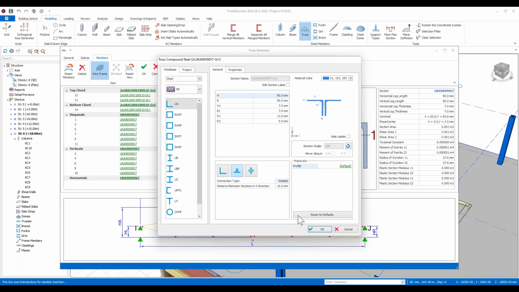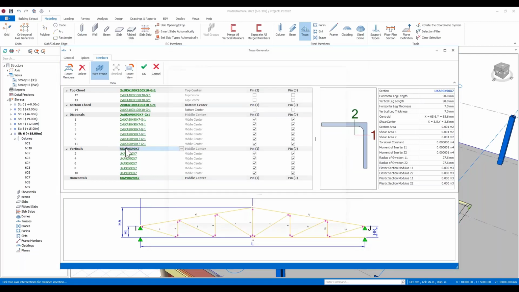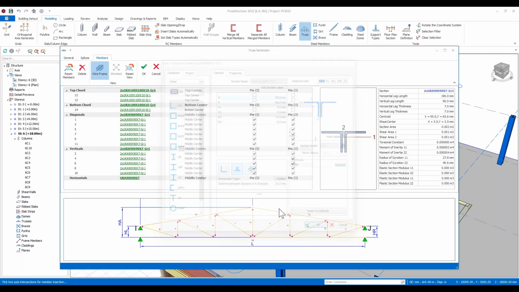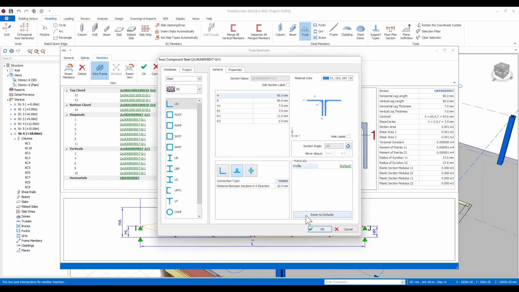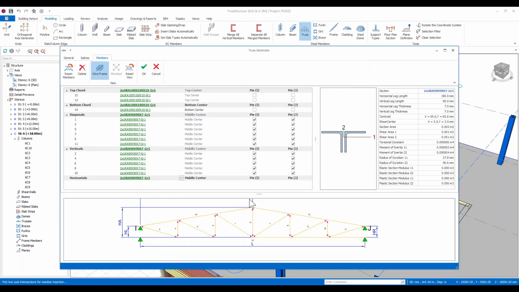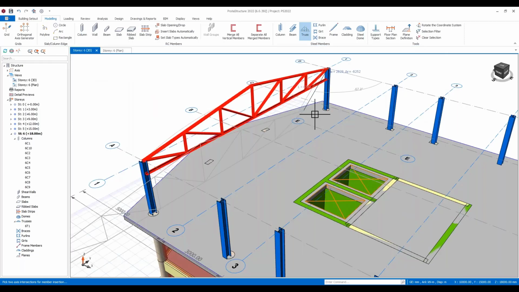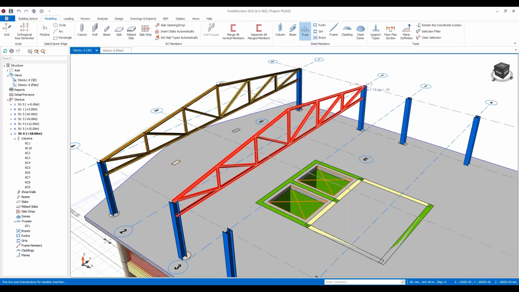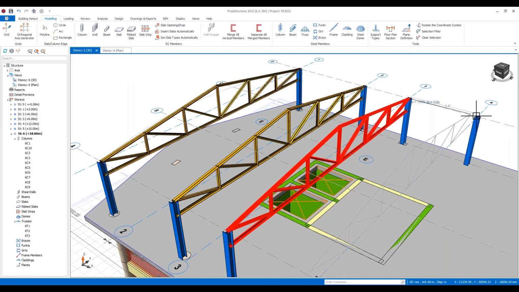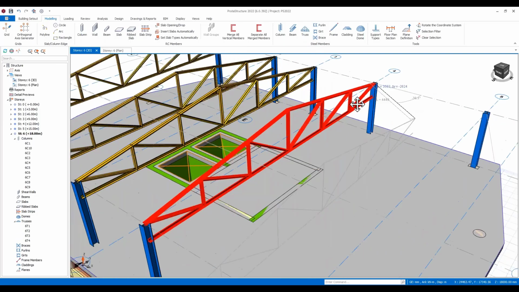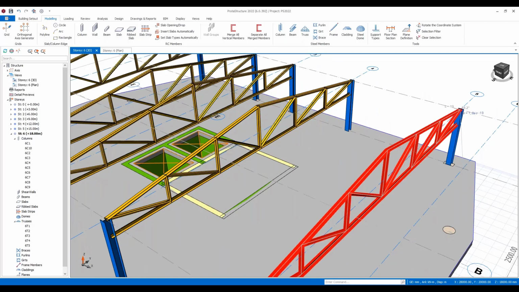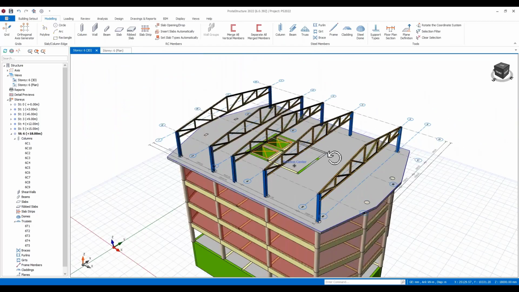You know, I've got angles here. Maybe I want to use back-to-backs for the whole fabrication of this. Okay, or if I want to use tubular sections or channels or whatever it is I'd like to use, I can come in here and define. Now you can also play with your fixities in here if you want to change those. This is very flexible, but once you're done, you can just accept that, and that truss will then be created. Now I can then take this and we can replicate this to those other frames, okay? And so you can quickly just come in and establish that across the building here.